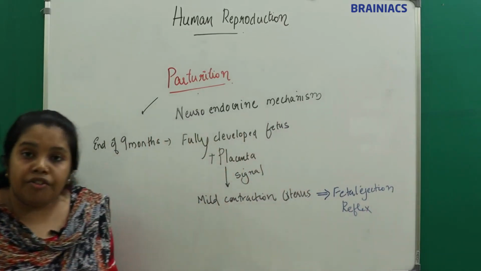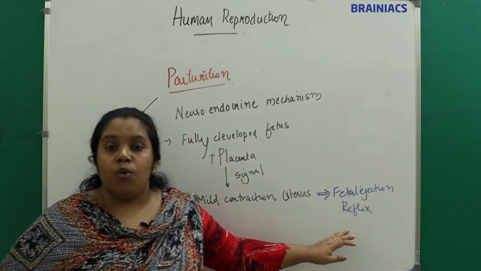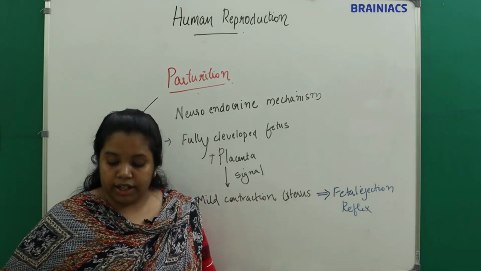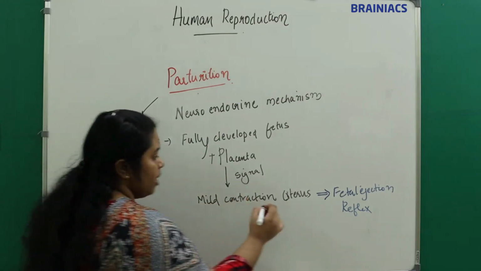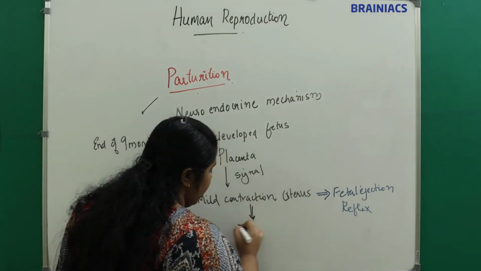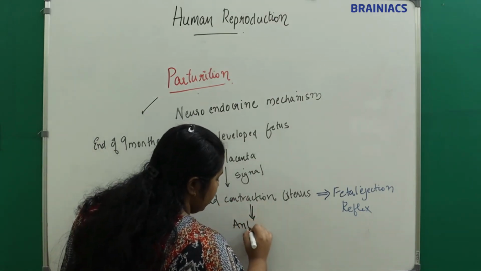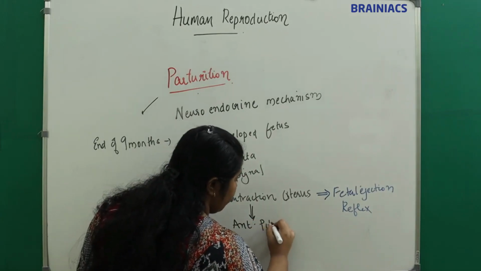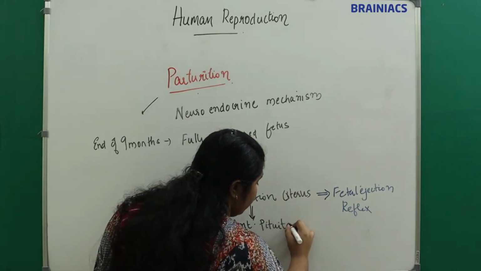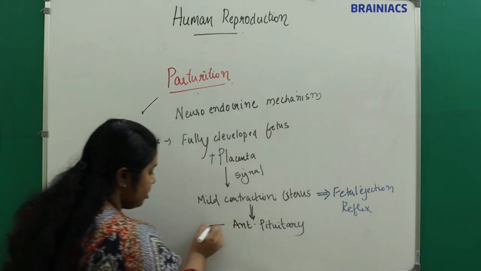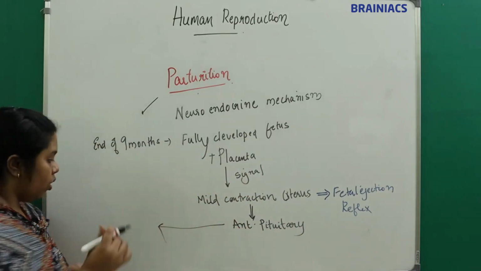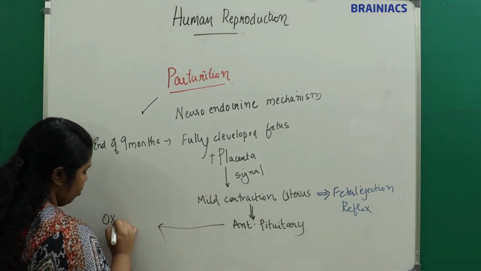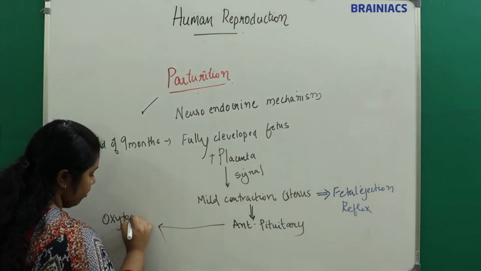This fetal ejection reflex, the mild contraction of the uterus, will trigger what? It will trigger the anterior pituitary. And what will this anterior pituitary do? It will produce oxytocin.